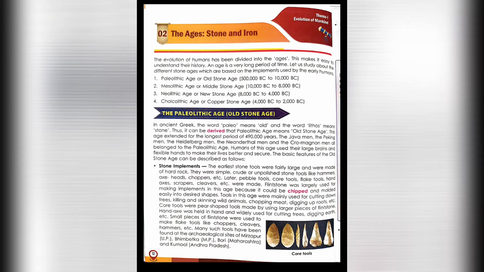Core tools were pear shaped tools made by using large pieces of flint stones. A hand axe was held in hand and widely used for cutting trees, digging earth, etc. Small pieces of flint stone were used to make flake tools like choppers, cleavers, hammers, etc. Many such tools have been found at the archaeological sites of Mirzapur, UP, Bhimbetka, MP, Bori, Maharashtra, and Kurnool, Andhra Pradesh.